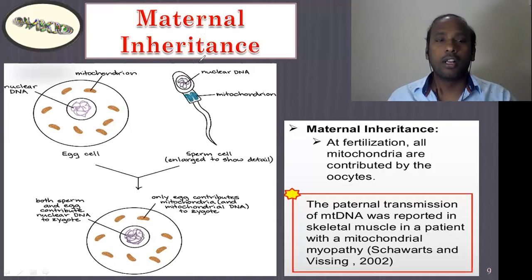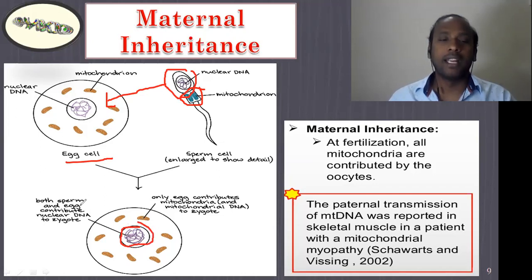In a simple manner, I've given a very simplified example here. This is the egg cell, this is the nuclear DNA, these are mitochondria of the egg cell, this is the sperm cell, and this is its mitochondria. When fertilization happens, only this nuclear DNA part will enter here, and you can see finally the fertilized cell. This nucleus will be from both the egg and the sperm.